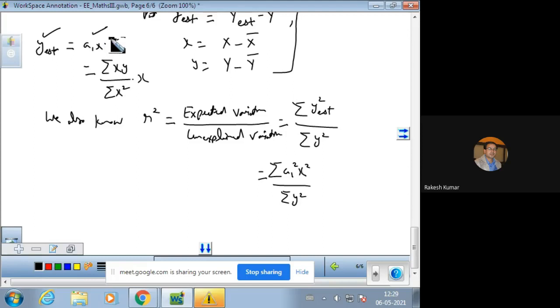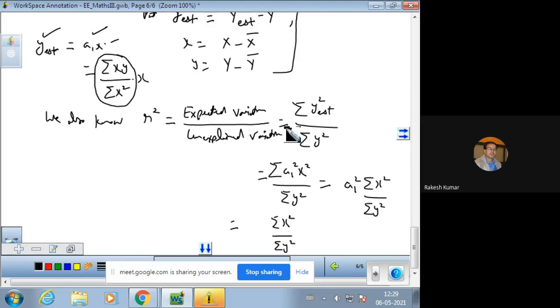Because a1 is a constant, it can be taken out of the summation, sigma x square upon sigma y square. This can be written as a1 square sigma x square divided by sigma y square, and the value of a1 is obtained with the help of normal equations of the linear line, which we did in yesterday's lecture.